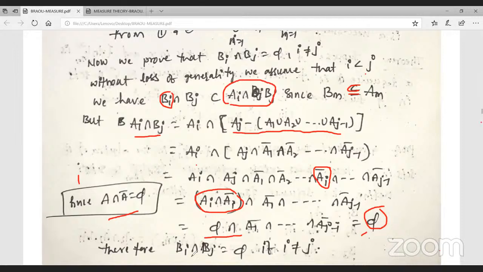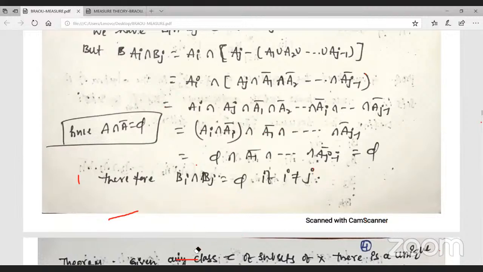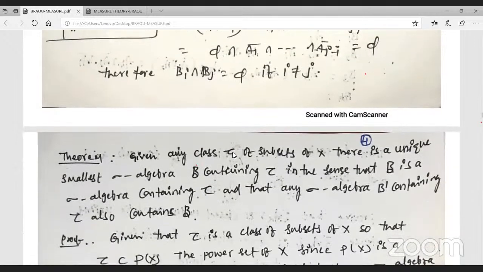Therefore automatically Bi intersection Bj is the empty set for every element, disjoint. Therefore hence the theorem.